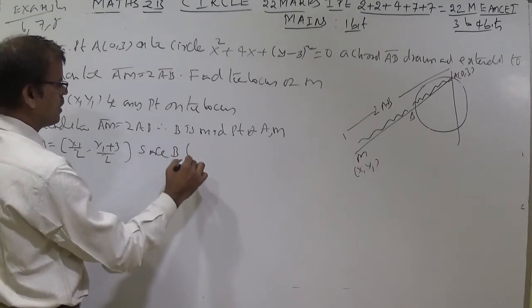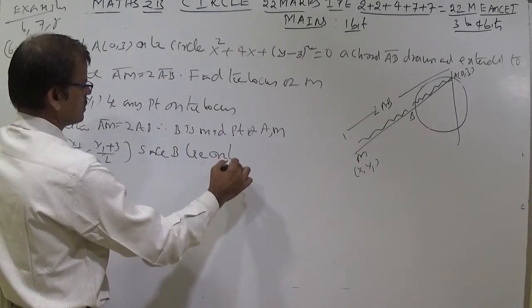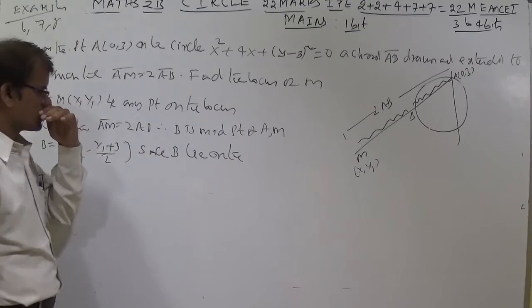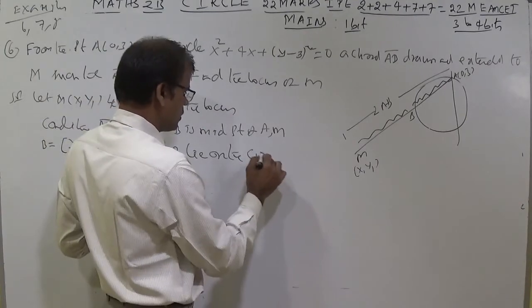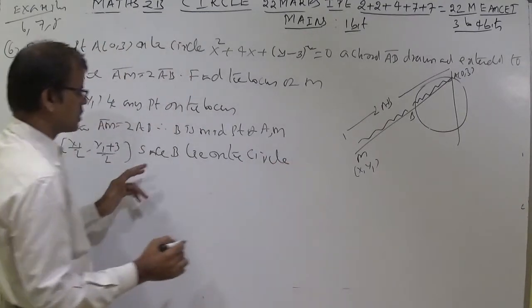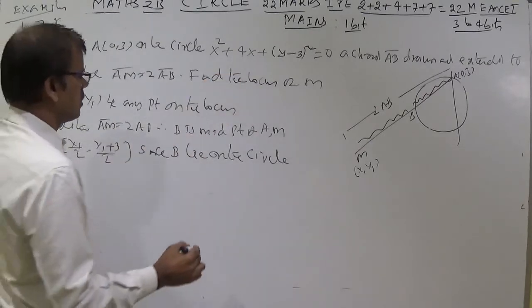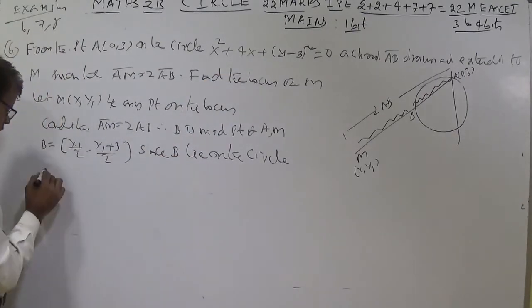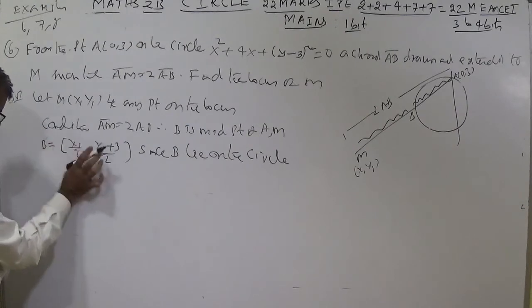Since B lies on the circle, substitute the value in the circle.